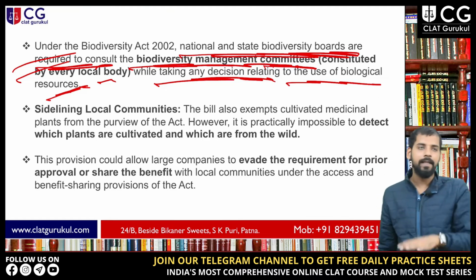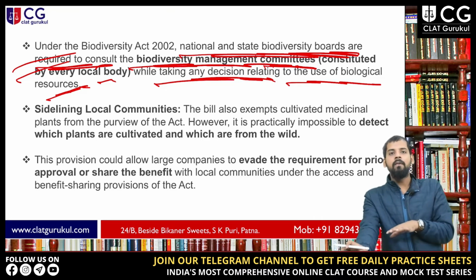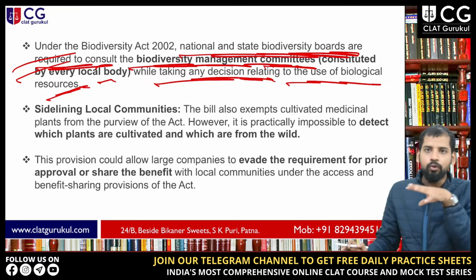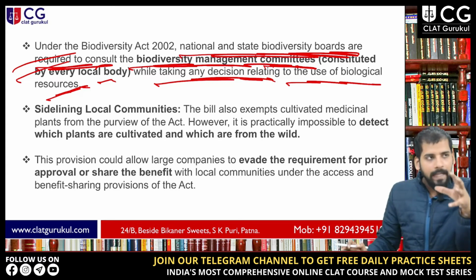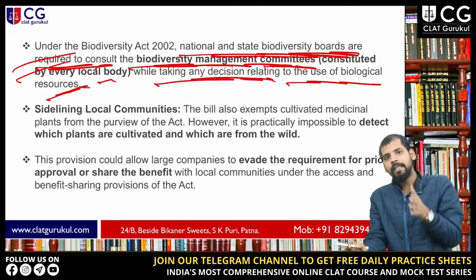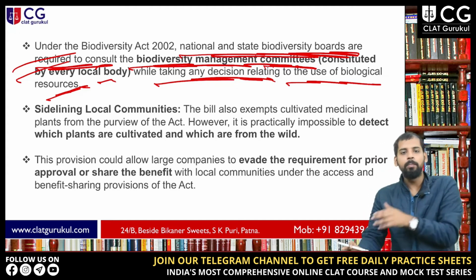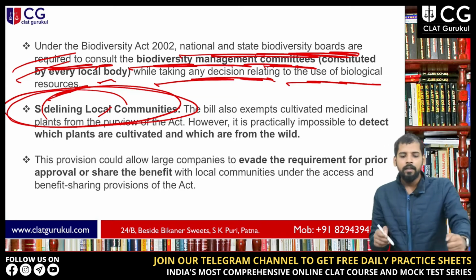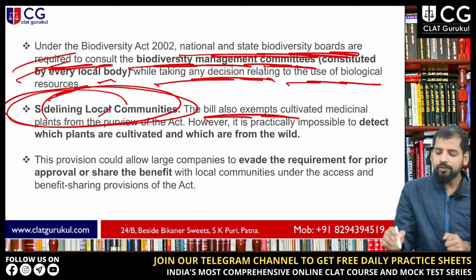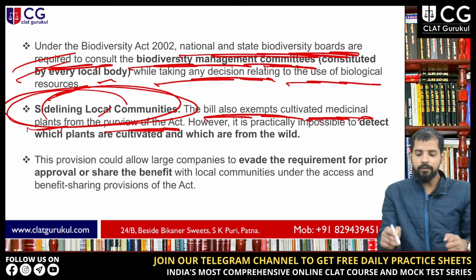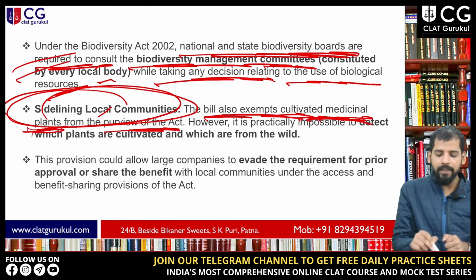Earlier, as I have said, the earlier act was heavy on compliance, that you have to do so many things in order to comply or in order to use or access information with respect to the biological resources, but these kinds of things are being relaxed in the new bill, right? Next one is sidelining local communities, right? The experts are saying that the bill also exempts cultivated medicinal plants from the purview of this act. Now this term is important, cultivated medicinal plants.